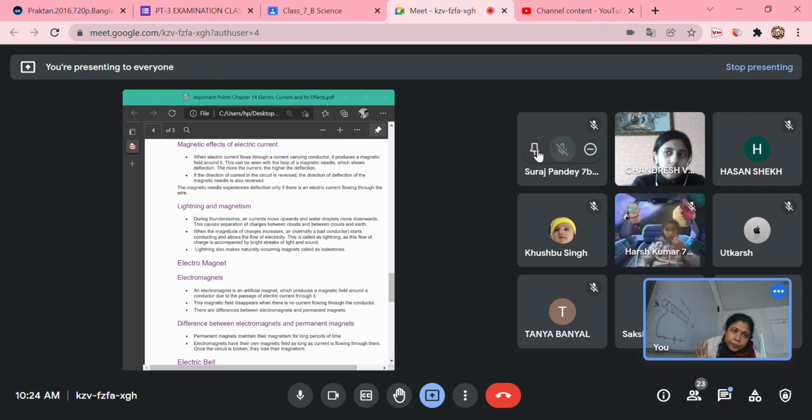Whenever we are just coiling an iron rod and attaching the two terminals with a battery, what will happen? The iron rod will behave like a magnet, a temporary magnet. Magnets have two poles, we know, north pole and south pole. So how are we going to identify which pole it is?